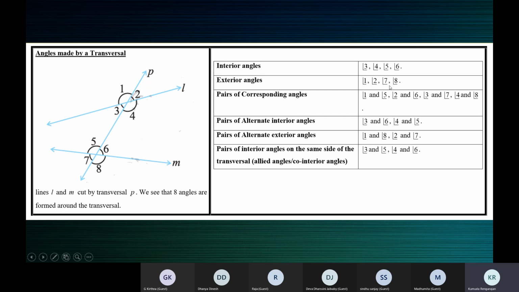Please go through these. These are the angles: corresponding angles, pairs of alternate interior angles. Just in case you feel you've forgotten, this is 7th standard material. What you see on the screen is not a part of your syllabus, meaning you've seen this in 7th standard. I'm using a 7th standard PPT. So just in case you've forgotten, please take a screenshot.